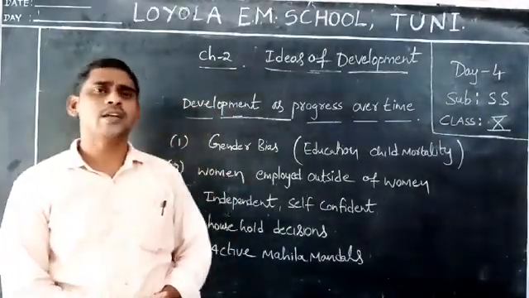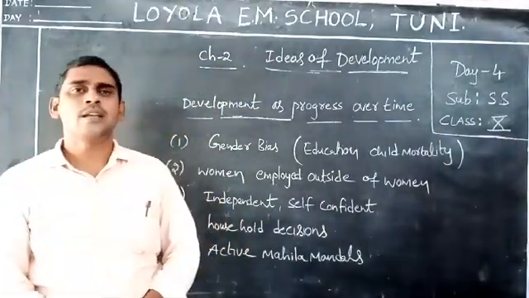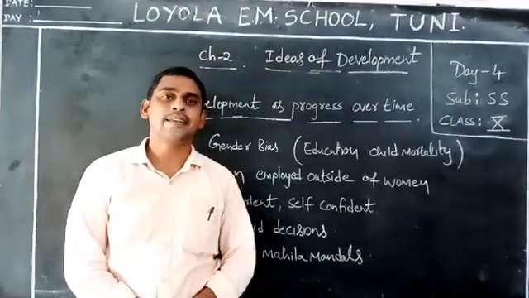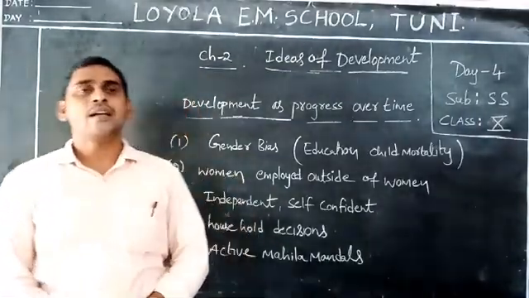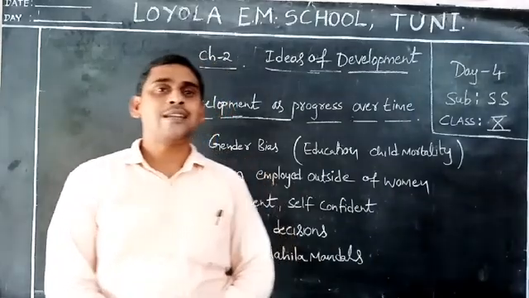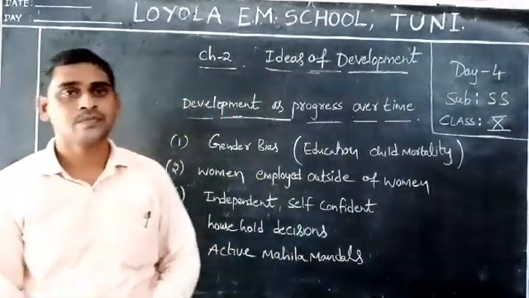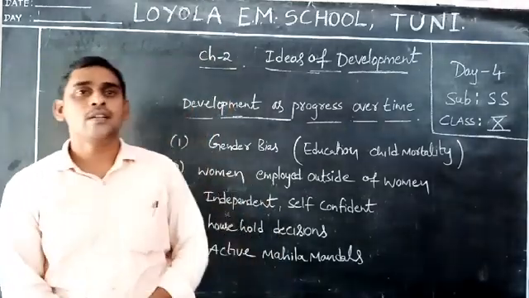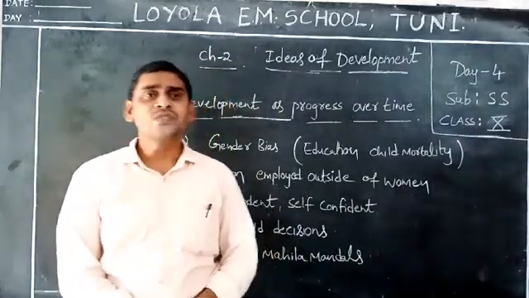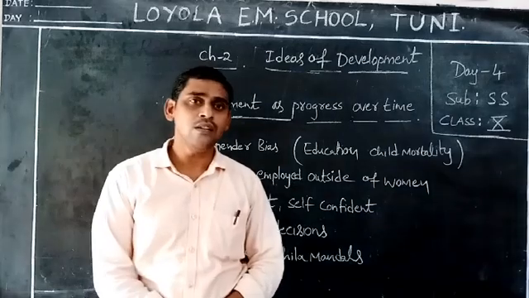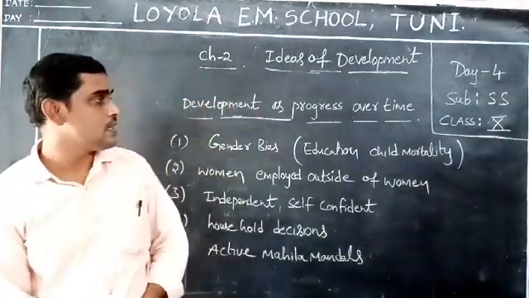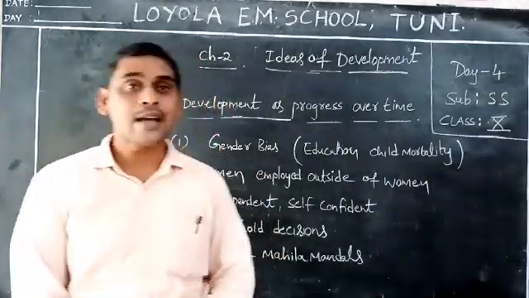What is child mortality? Child mortality or infant mortality rate: the children who are dying within a few years of birth. Those who die within 5 years are considered child mortality.